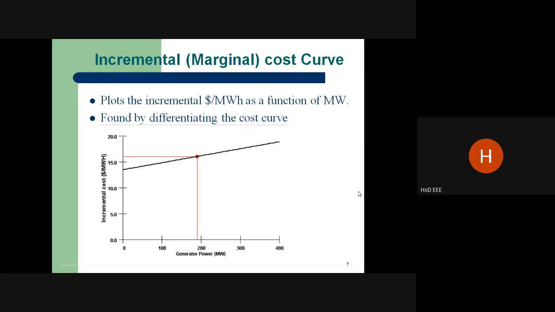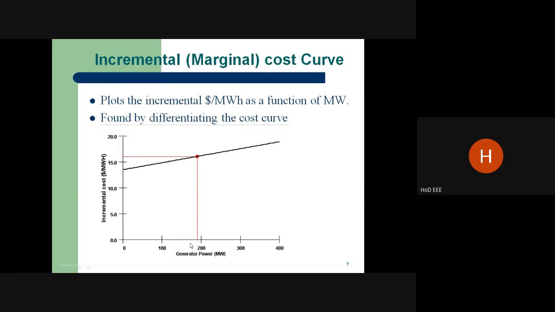If you are given the fuel input in terms of cost towards the power generation of 180 megawatt, the value should be 16 rupees, or $16 per megawatt hour. That is a higher unit. Kilowatt hour is one unit, and megawatt hour is the higher unit. Megawatt hour is nothing but 1000 units.